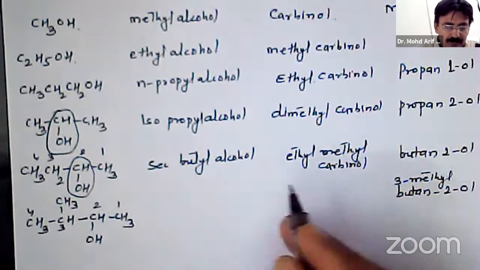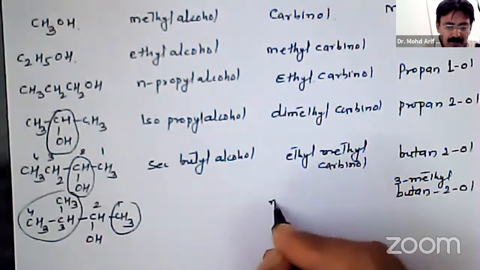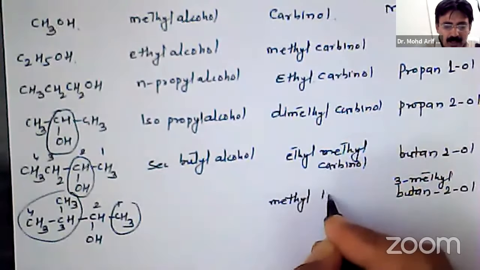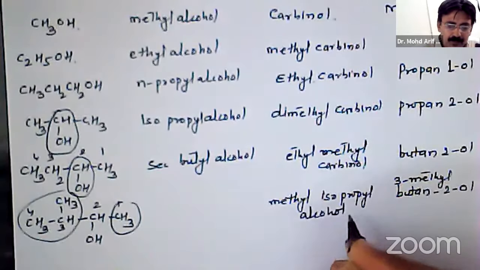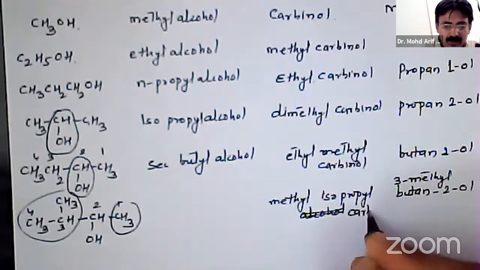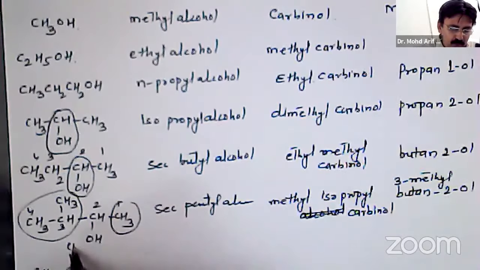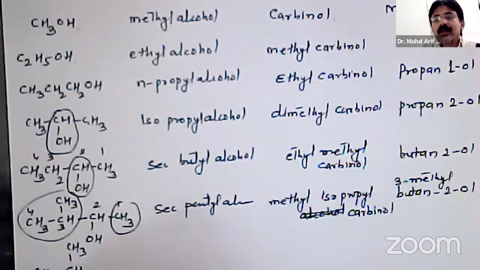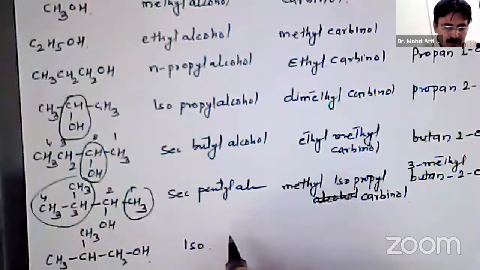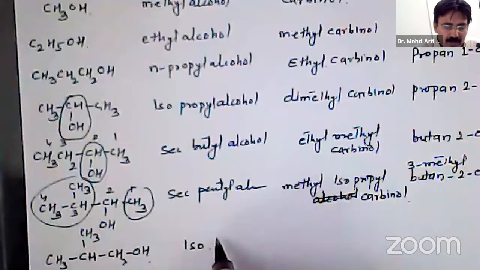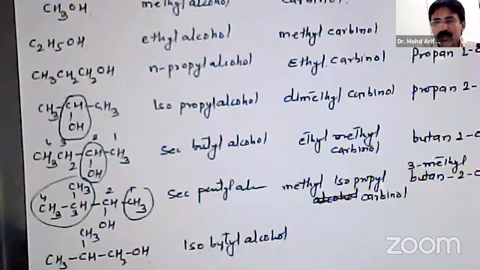While in carbinol system, it will be methyl isopropyl carbinol. Next, CH3CHCH2OH with a methyl branch is isobutyl alcohol.